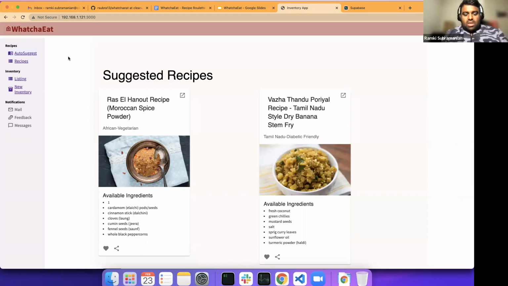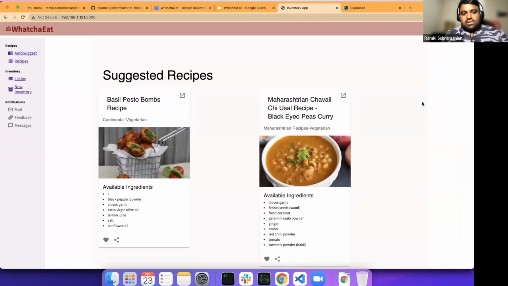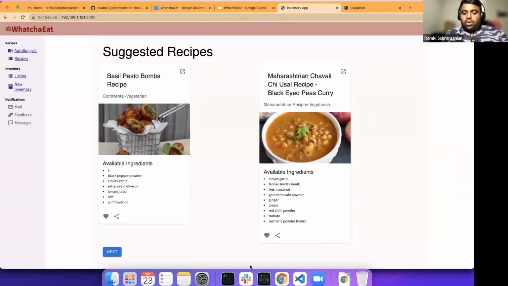So here you see, this is the home page. You can see the core idea is to suggest recipes for you. Again, I just don't want something where you have to go and pick recipes. The idea is to follow the history, some of your dietary restrictions and stuff like that. And something which you really hated will not be shown in this list. So there is quite a lot of complex logic planned.